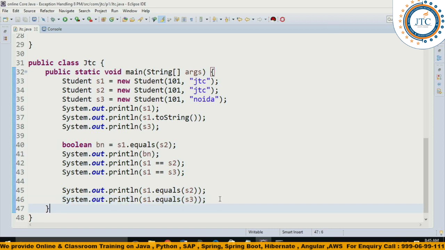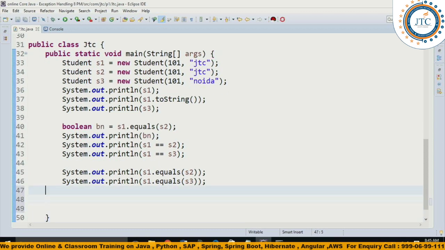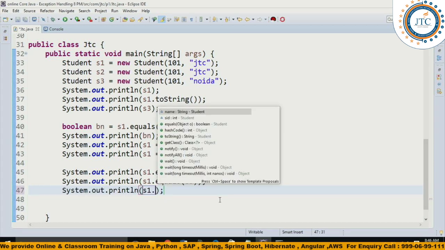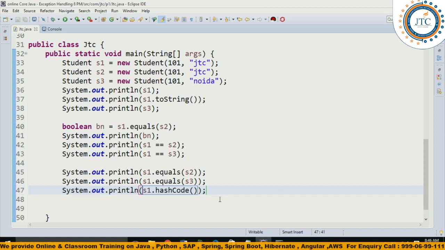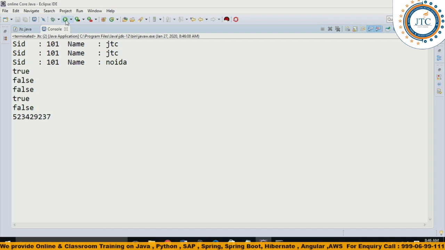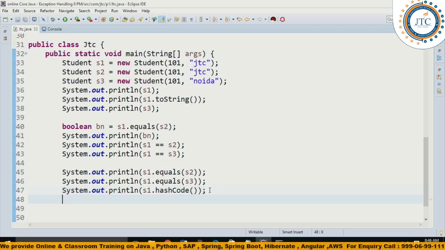What is that? If in case we do something here, so what is that? Let's look at this same example, whatever number of objects. So what did we do? I called s1.HashCode. When I am doing HashCode, see, it is giving something guys. It will print something, it printed some HashCode, okay. Let's see what this is. Again, if we did s2.HashCode, this also gives something.